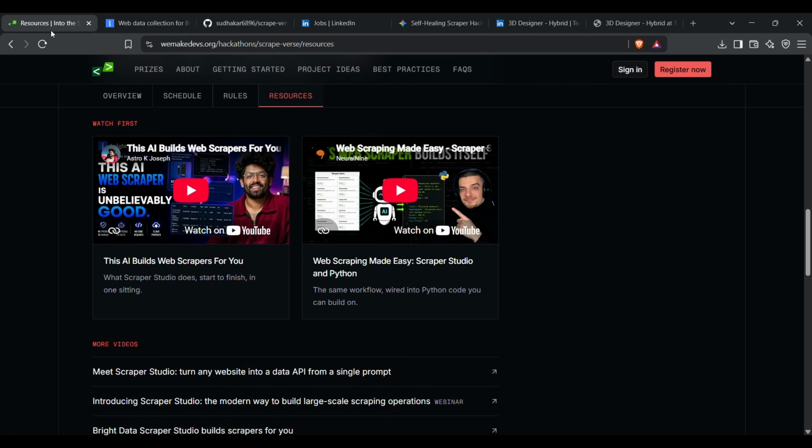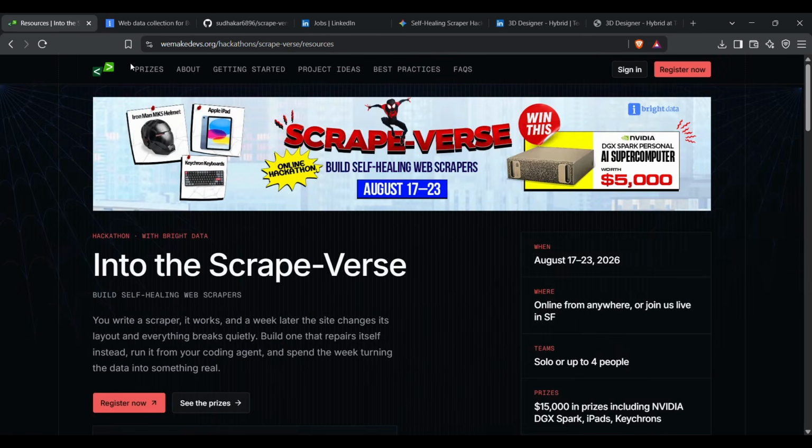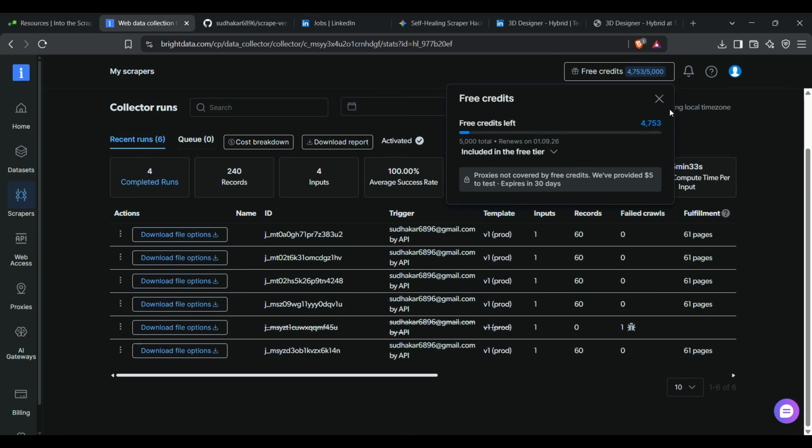Even Into the Scrappers is giving $50 for Bright Data to use their account freely. I think it is so useful for me, because I am trying to automate my resume to apply to all the companies on LinkedIn.